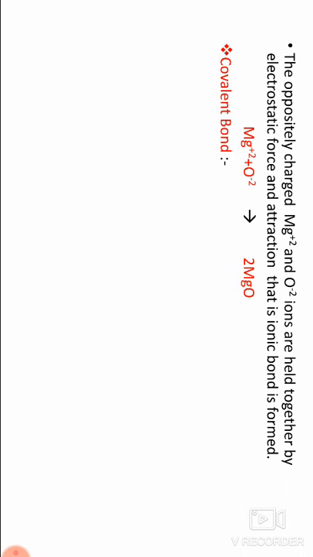When atoms gain, lose or share electrons, they get the nearest noble gas configuration, that is ns2 np6. The transfer of electrons is called electrovalency, and the other is covalency. There are three types of bonds: ionic bond, covalent bond and metallic bond.